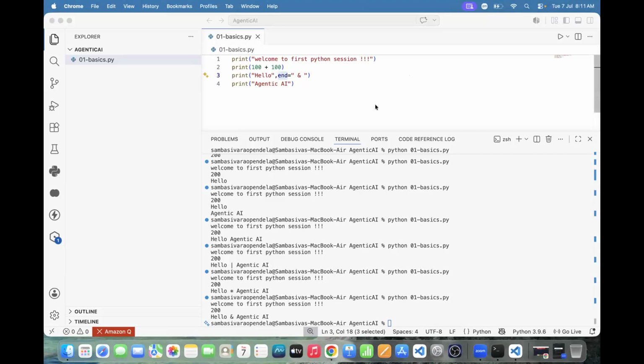For the end parameter, can you please explain this? Here, are hello and Agentic AI displayed side by side or not? To display the result side by side, we will use the end. Between hello and Agentic AI, which one are you able to see? Ampersand. Yes, that is the output.